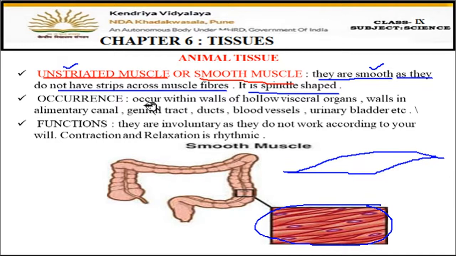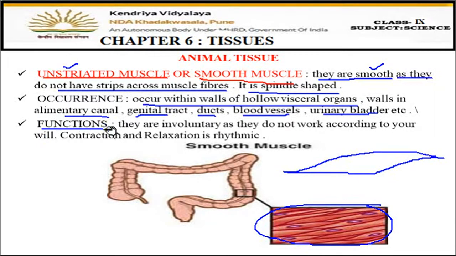Occurrence. Now, where they are present, they occur within walls of hollow visceral organs. Means they are present in our internal organs, like in the walls of the alimentary canal, in our reproductive organs, in the ducts through which the hormones are passed, then in the blood vessels, urinary bladders. These are all the internal organs which are present deep inside the body. So these smooth muscles are not present near our skin or attached to the bones, but they are present in the walls of the internal organs. Internal organs are very smooth and very delicate, so such type of muscles are found in the internal organs.